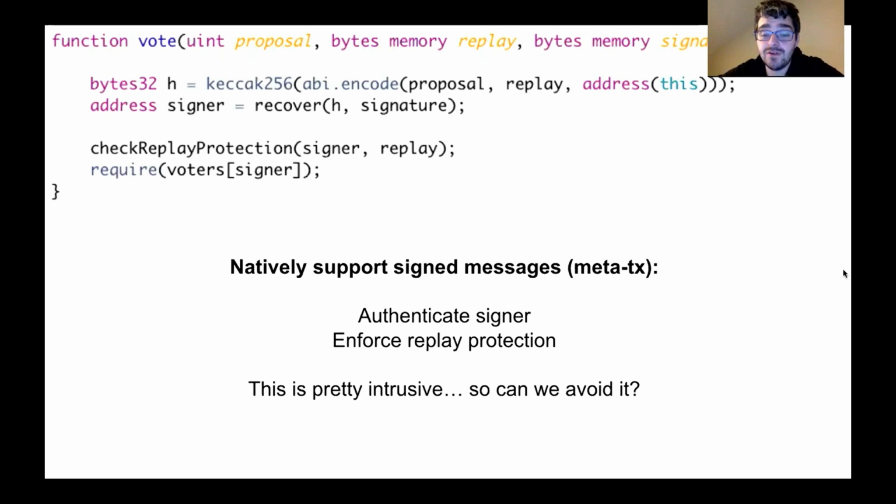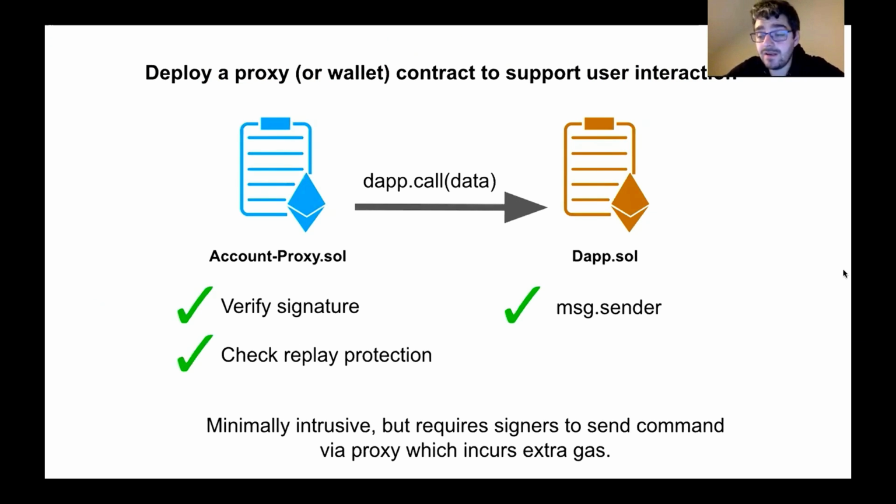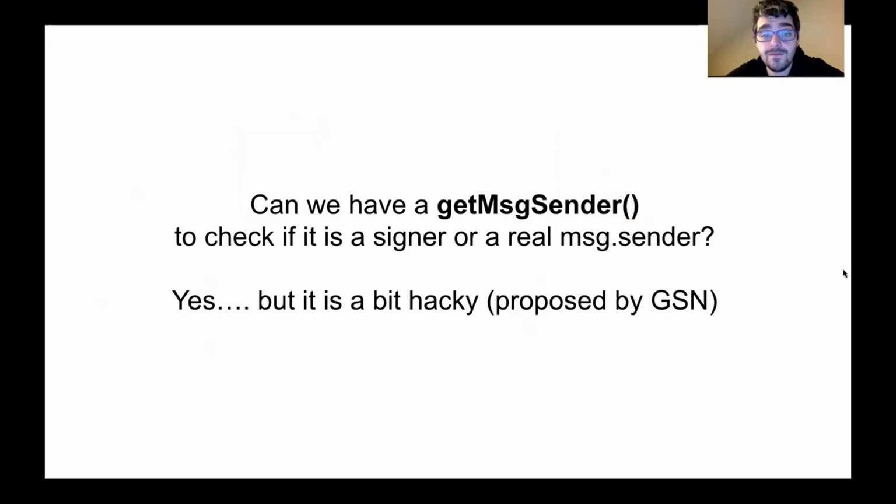So now what you would have to do is modify the contract, verify the user's signature, enforce replay protection, and then execute the command. And that's pretty damn invasive. We want to try to avoid this as much as we can. So the easiest way to avoid it is to have a simple proxy contract in the middle. So the Metatransaction will go via the proxy contract. It will check the signature, check the replay protection, and then call out to the DApp and then process the command. And now you can use message.sender because it's a proxy account. And a bunch of projects have already done this, which is fantastic, and we can reuse a lot of that out of the box for ourselves.